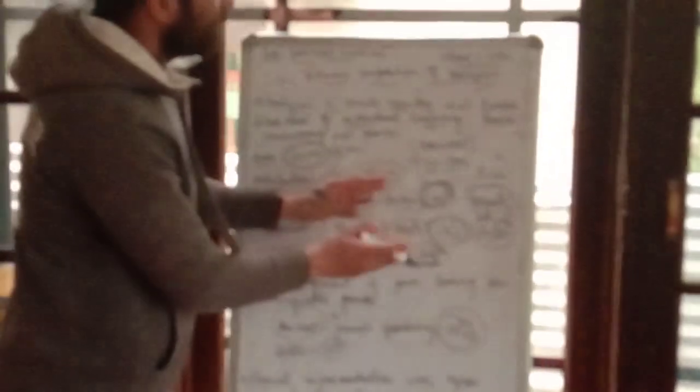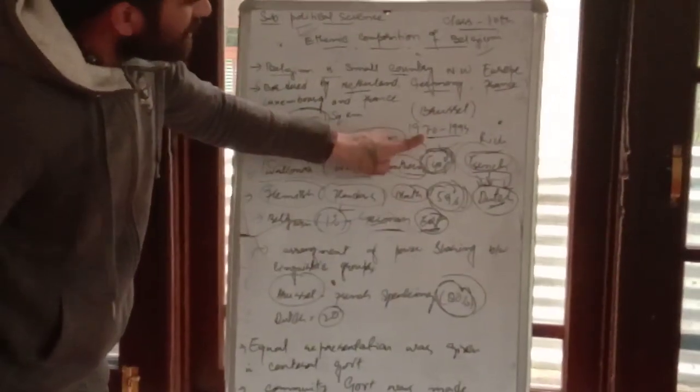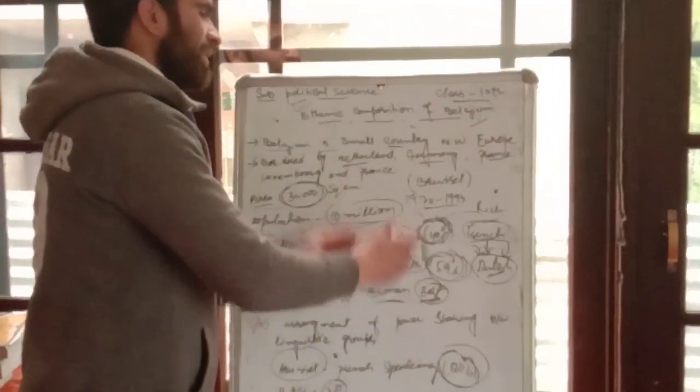So there was a sort of twist. Here the French were fewer, but in the capital the French were high in number. Here the Dutch were high in number, but in the capital the Dutch were fewer. This was a hindrance which was coming in the way of power sharing.